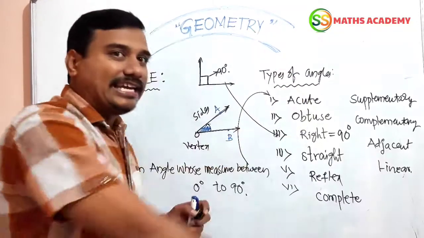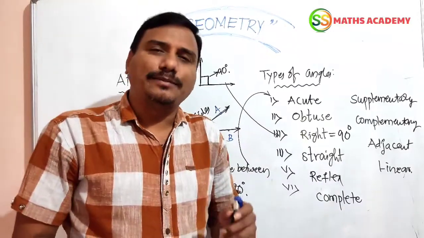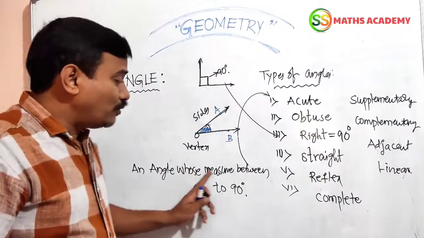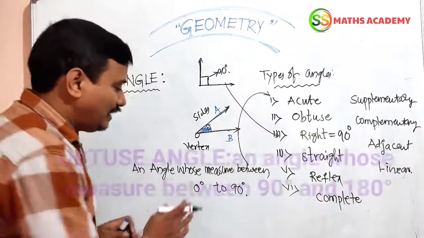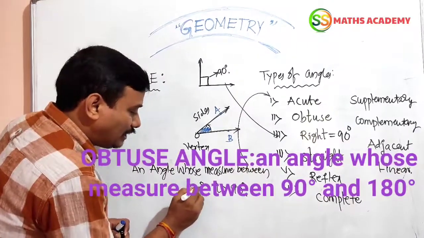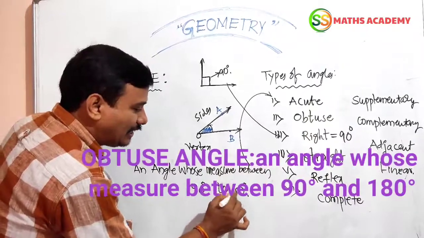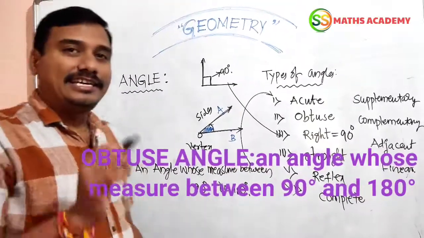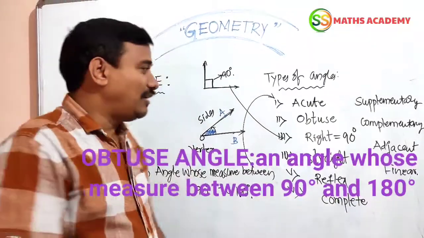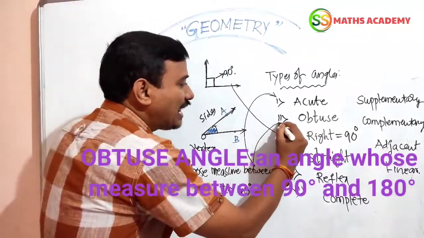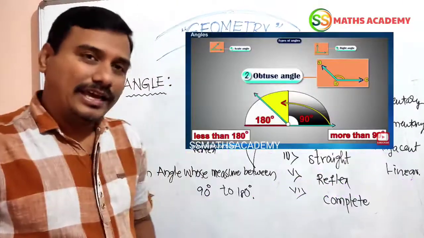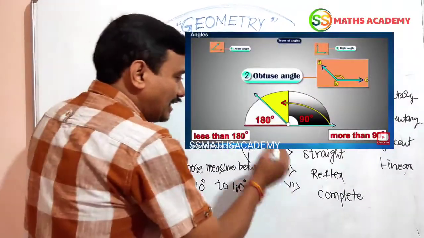Next, obtuse angle. What is meant by obtuse angle? Simple. If you know this definition, obtuse also will come. An angle whose measure is between 90 degree to 180 degree, then the angle is called an obtuse angle. Okay.